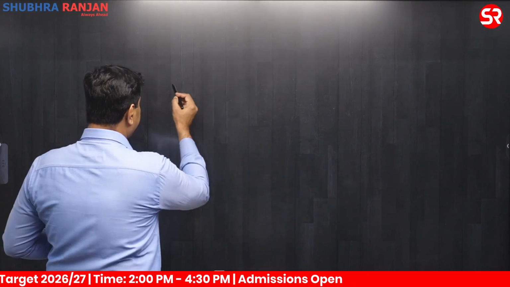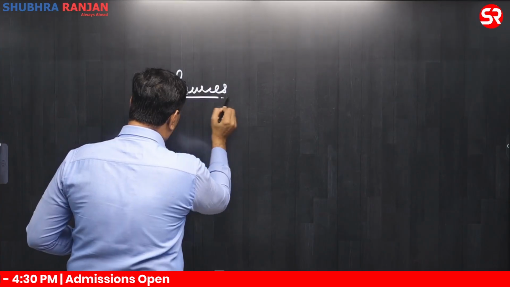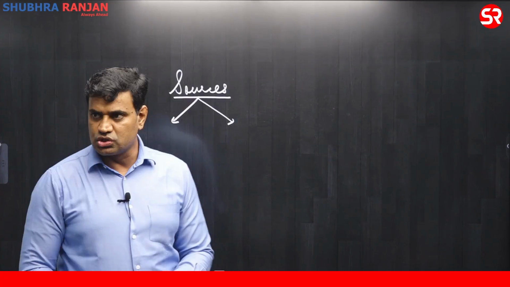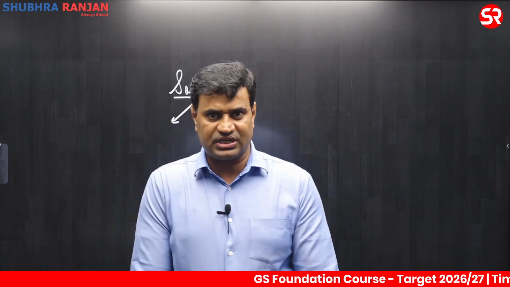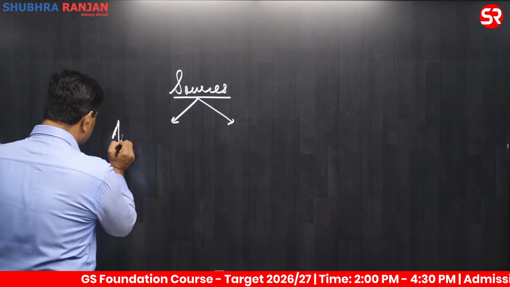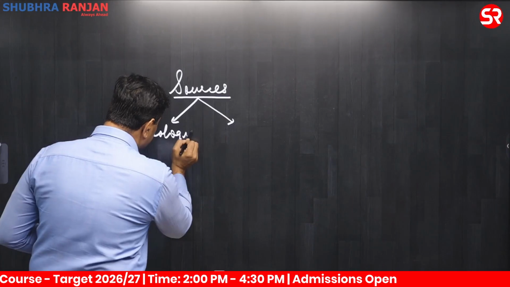Just understand. Clear? So first of all, if we look into sources of ancient Indian history, it is broadly divided into two major components. Clear? We'll understand these components. I'll make you write. Just understand first. Clear? The first major component under sources of ancient Indian history is archaeological sources.